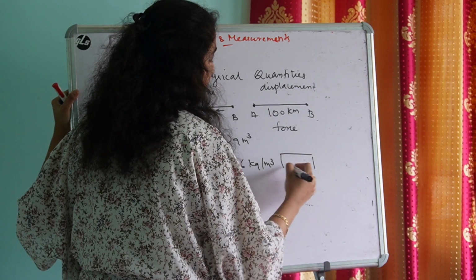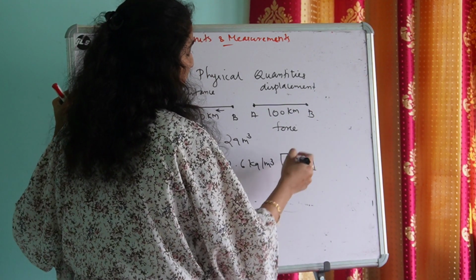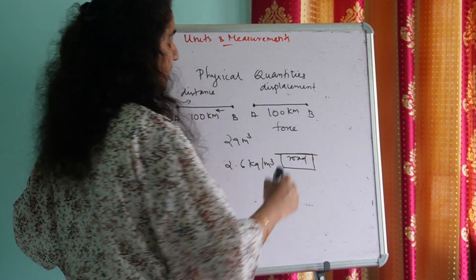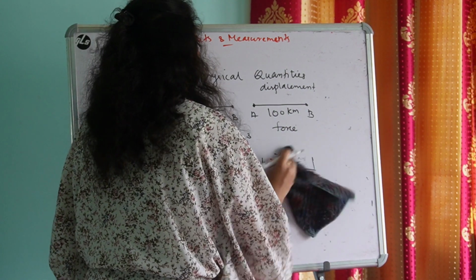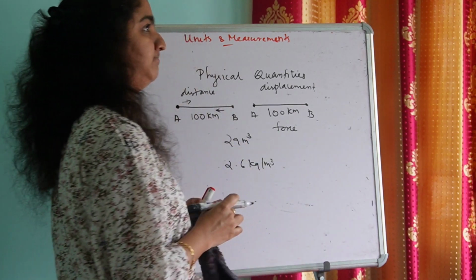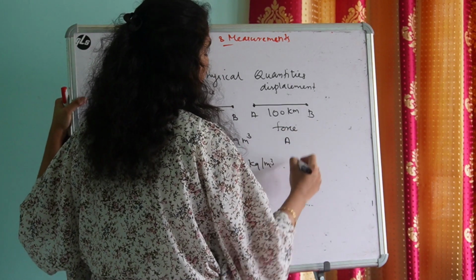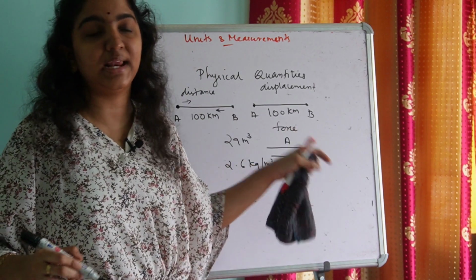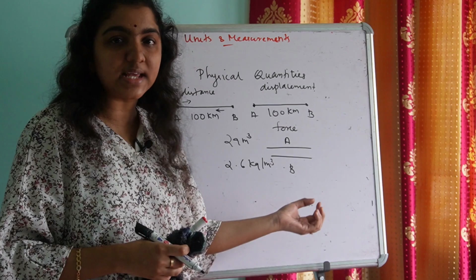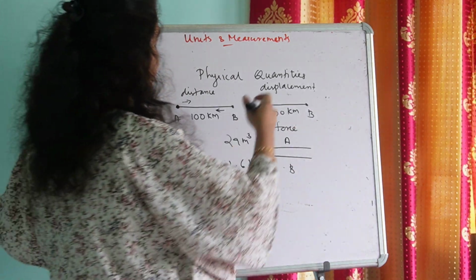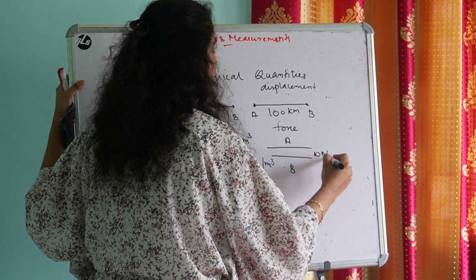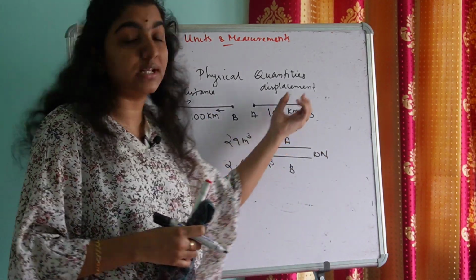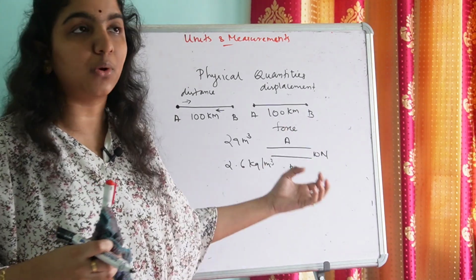There are two objects. Yes, let this be a road. There are two objects A and B like this. And a force is acting between A and B. Let it be 10 Newton. So here I have to describe the physical quantity force.